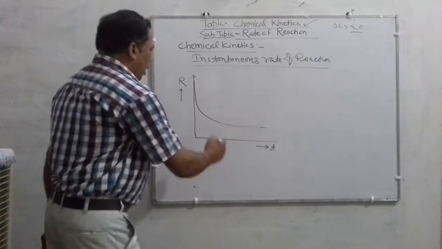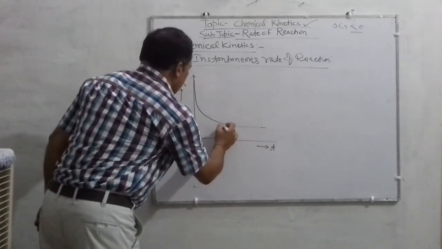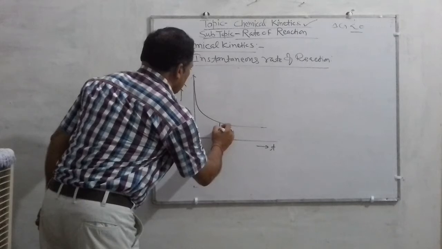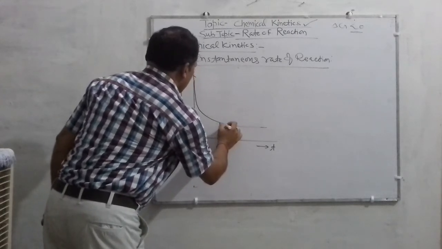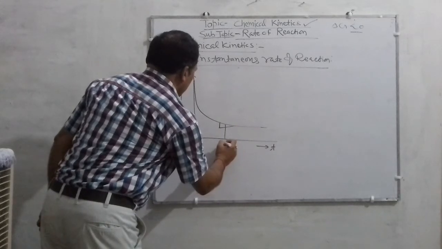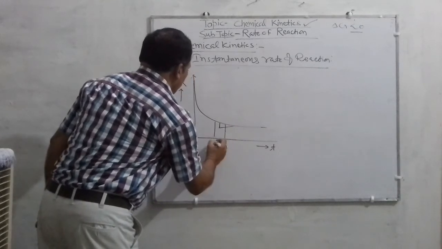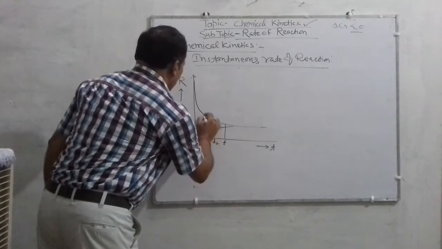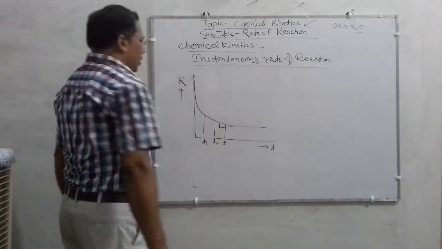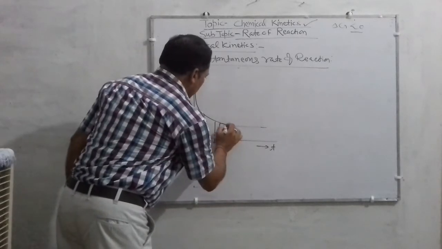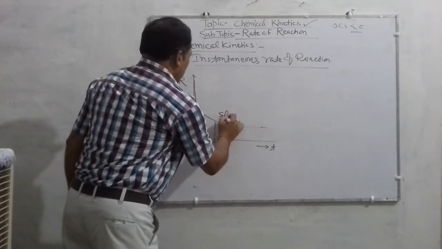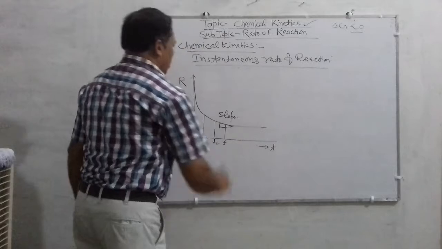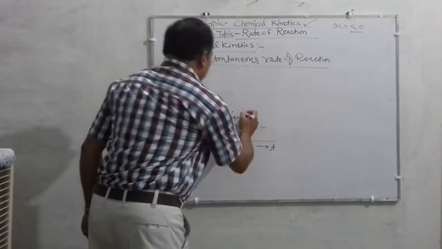A curve of this form, and in it, suppose this represents time t2, and suppose this represents time t1. So children, listen carefully. This slope which is coming represents what?